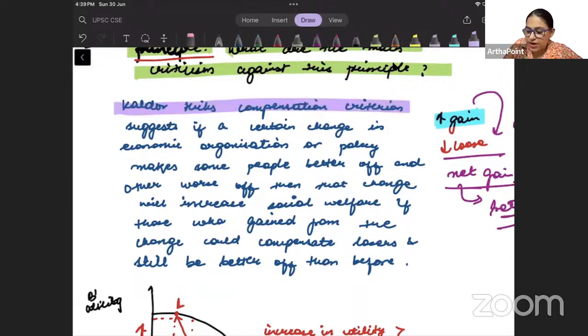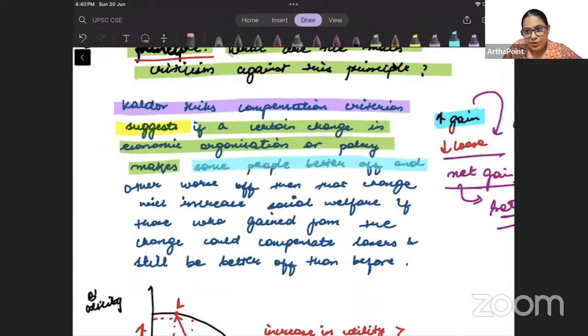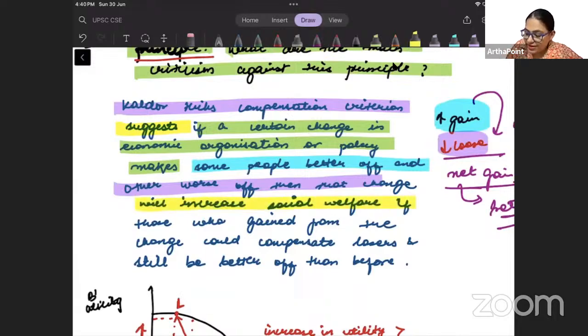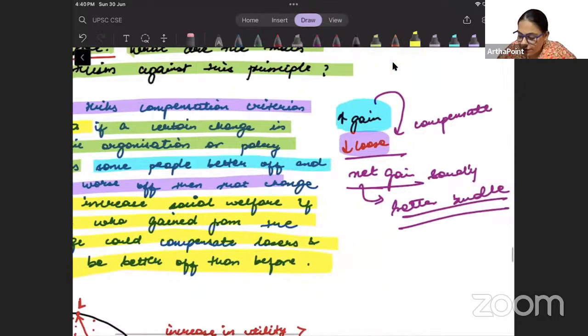Kaldor-Hicks compensation criteria suggests that if a certain change in economic organization or policy makes people better off, कुछ लोगों को हम better off कर रहे हैं, and makes other people worse off, we are making some people worse off, but it net increases the social welfare, as people who gained can compensate losers and still be better off. So even if after compensating the losers, I am still better off, right?